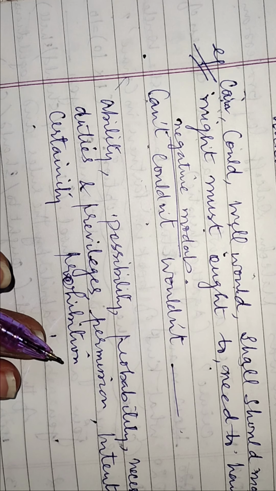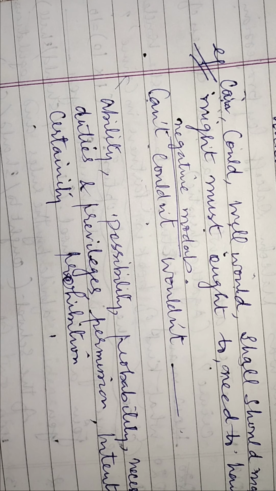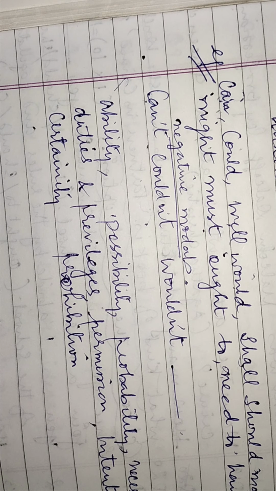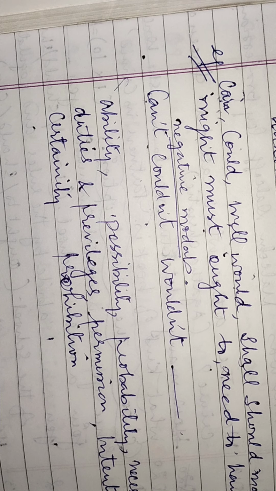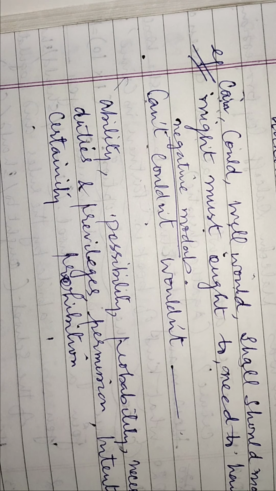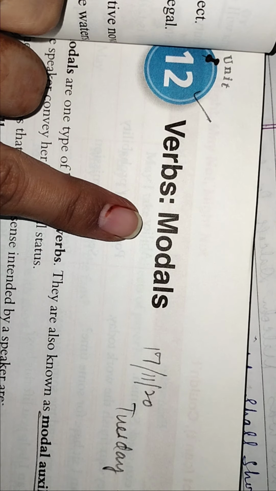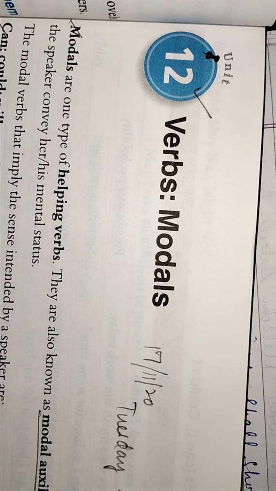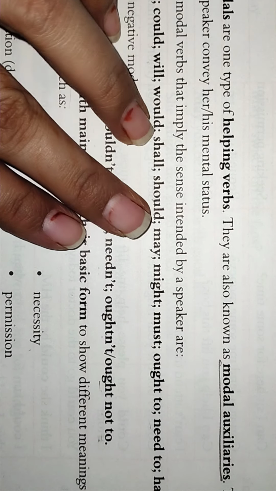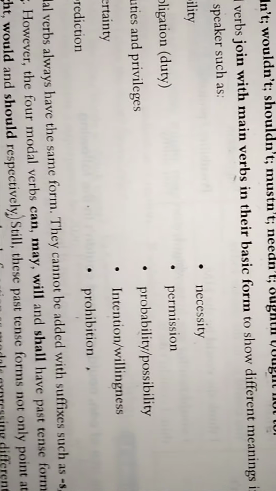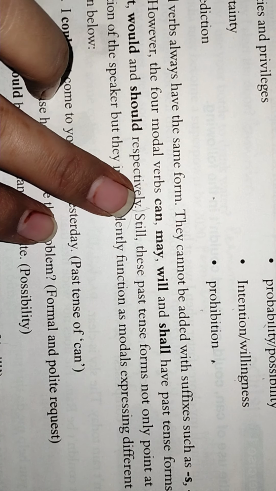So now, according to the chart that is on page number 70, open page number 70 of your book, there is a chart in which it is written the usage of can, could, cannot and couldn't. In that chart, you have to make that chart in your notebook. And I told you yesterday also that whatever you write, you start with the name of the subject, lesson number, and the definition. Then you give the examples, and negative modals. Then you write all these in your notebooks, and up till here you have to write respectively, right?